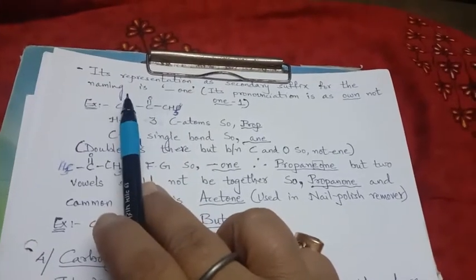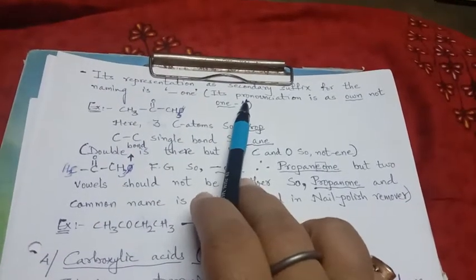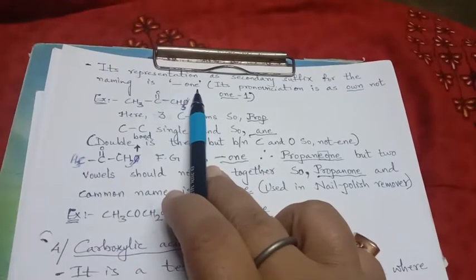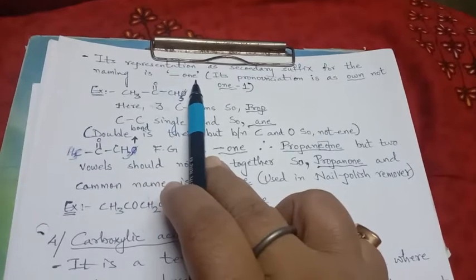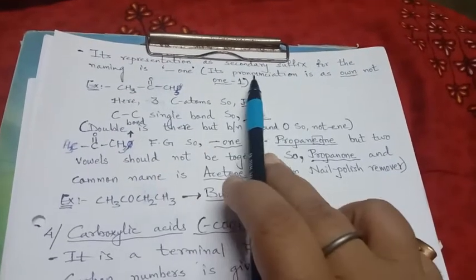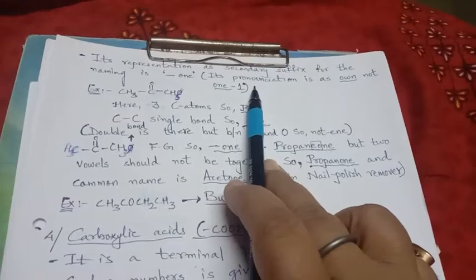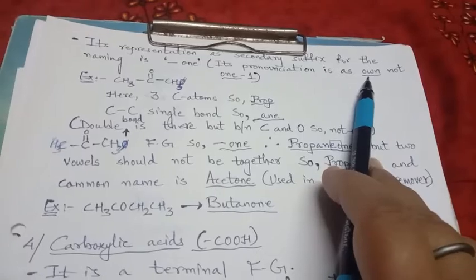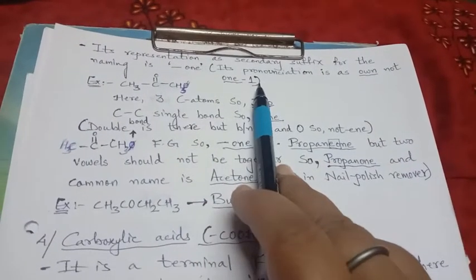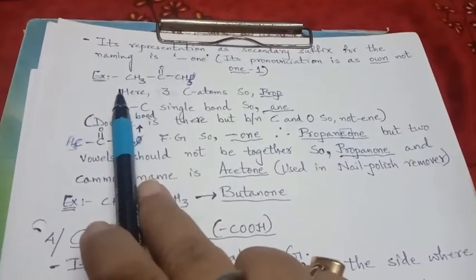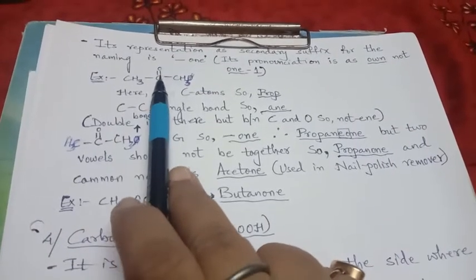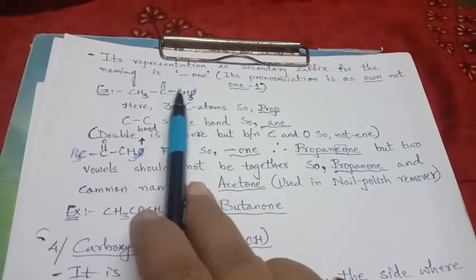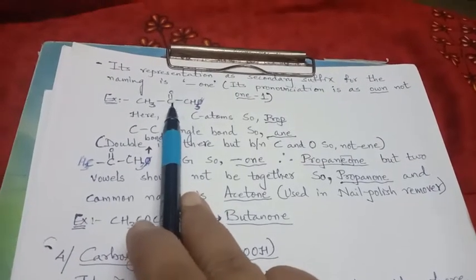The representation of the secondary suffix for the ketone group is with O and E. Here we know that O-N-E is 1. But actually, the pronunciation we have to use is not 1, but O-N, own. Not O-N-E, 1. Right? So let us see an example here. CH3, C double bond O, CH3. Either side an alkyl group and the center is the ketone, C double bond O.